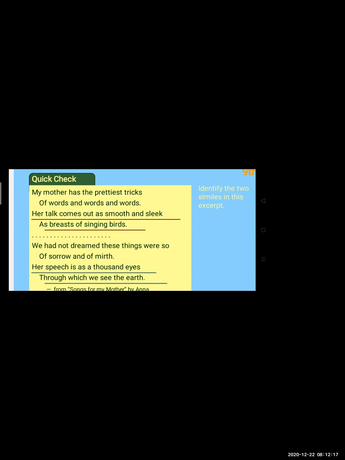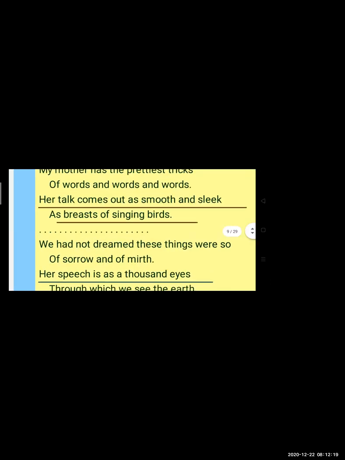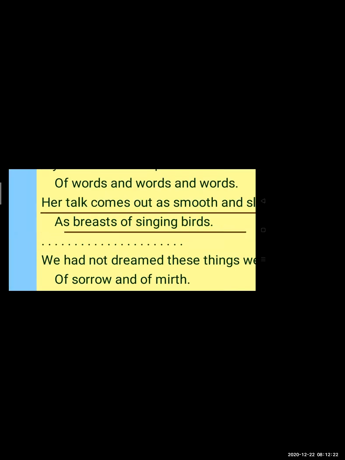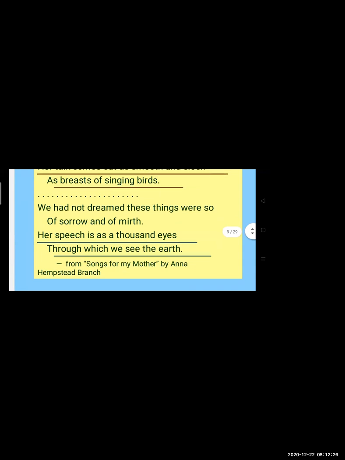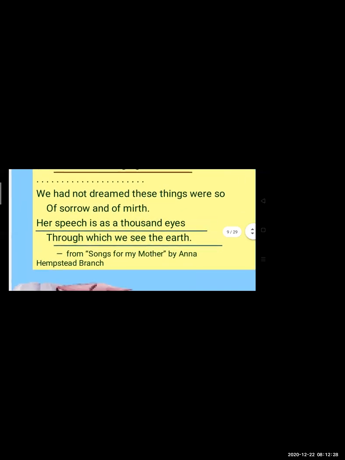The word as is used here. Now see the second, underlined sentence. Her speech is as a thousand eyes through which we see the earth. Her speech means the message, the speech which she has given, and that is compared with thousands of eyes.